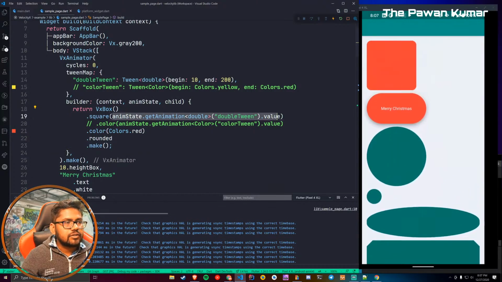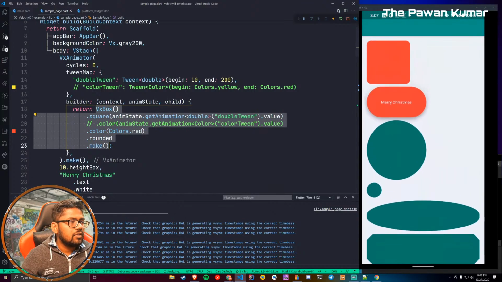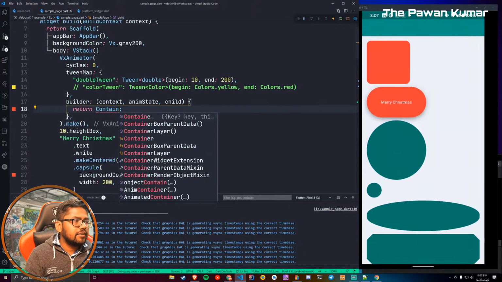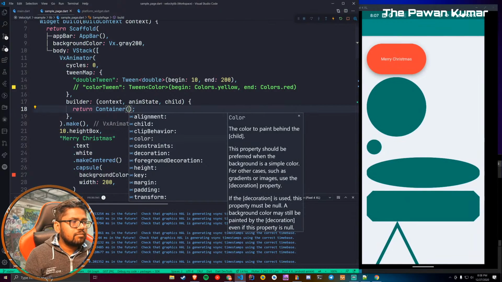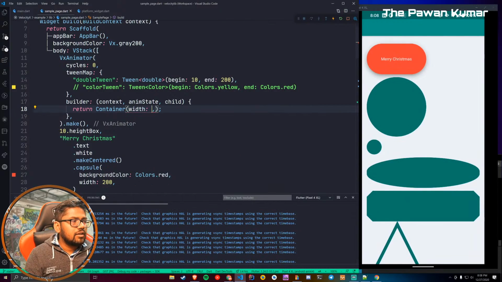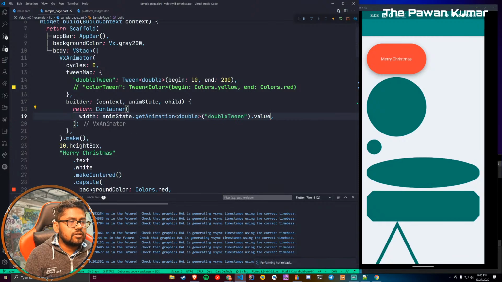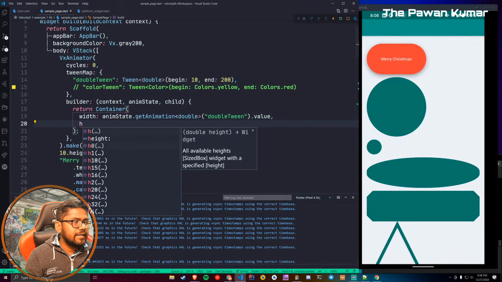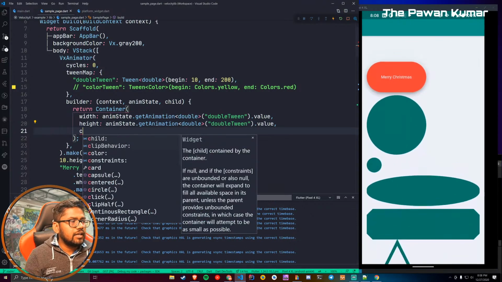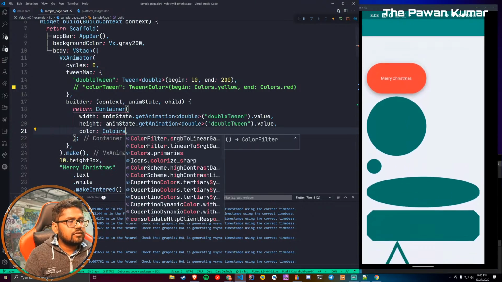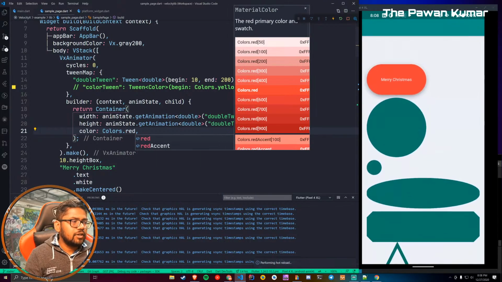What do you think? Should we try that? So let's use a Container rather. Okay, and for width we can use this value, for height we can use this value, and for color, so this is working fine for now.